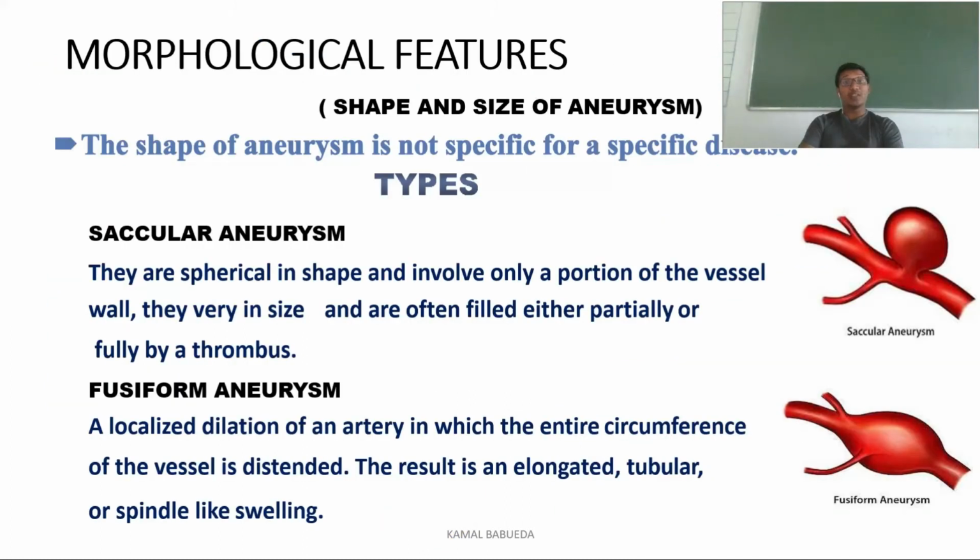Now we'll see what all the morphological features are. So the classification, how they have done it based on the morphological features, means based on the size and shape of an aneurysm.